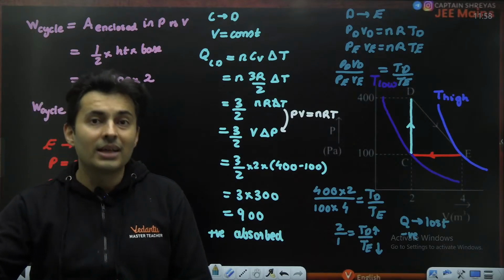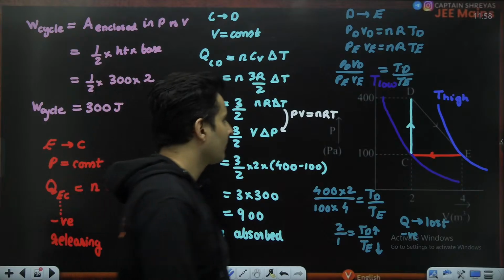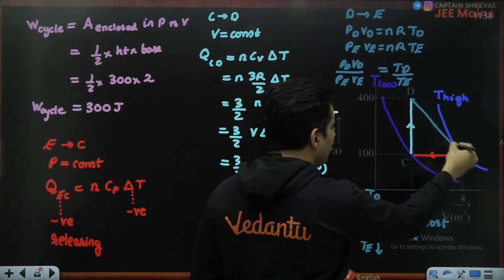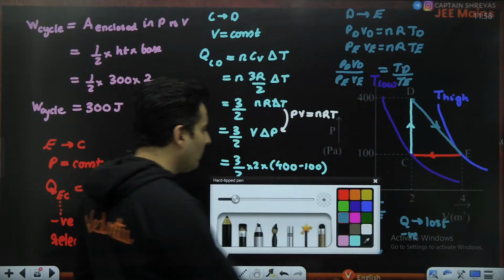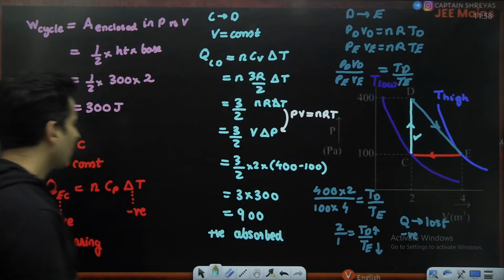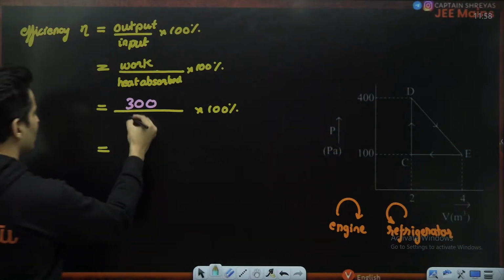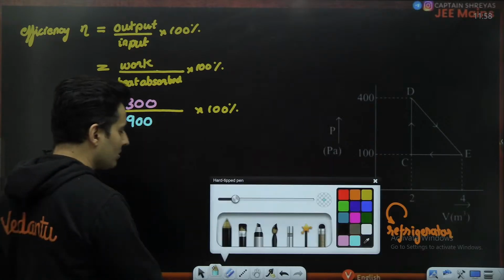In this entire cycle, there was only one place where heat was absorbed. Even here, the heat was not absorbed, it was released. So the only place where you should count is between C to D, which was nothing but 900. Everybody till this point absolutely clear?